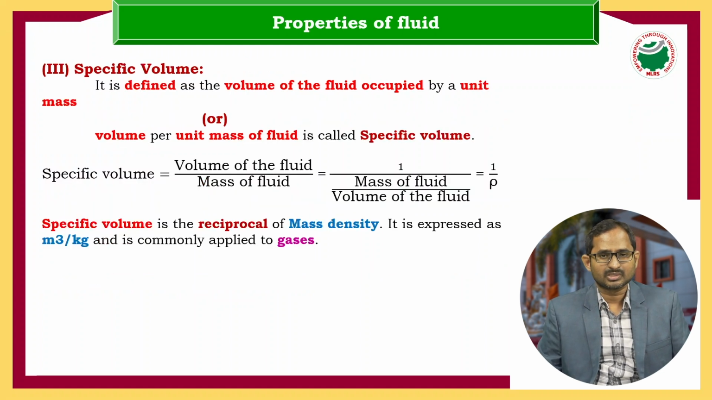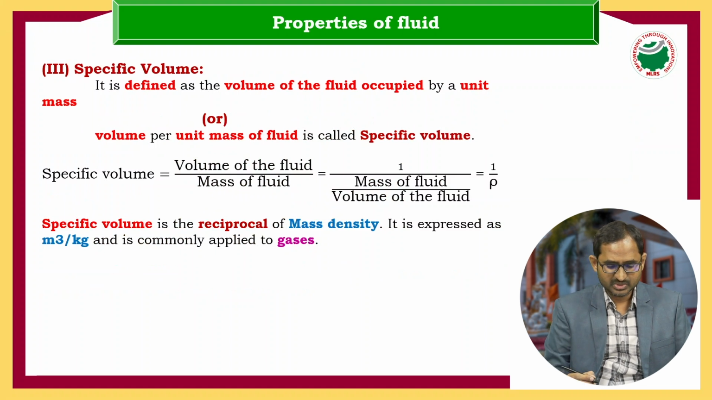Next, we will see the specific volume. So what is the definition of specific volume? Specific volume is defined as the ratio between volume of fluid by mass of fluid. This is just the reciprocal of mass density. That's why I'm writing 1 by mass of fluid by volume of fluid, that is 1 by rho.